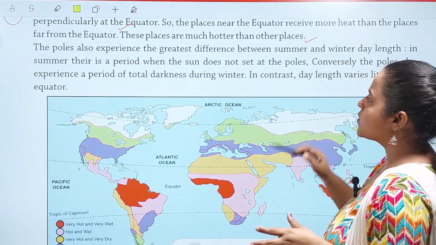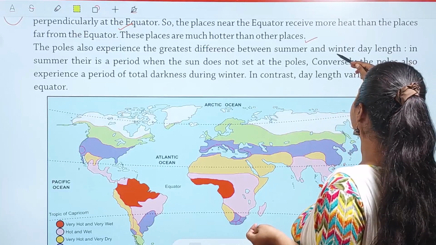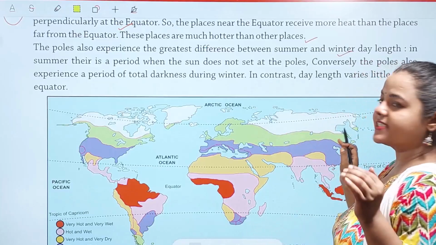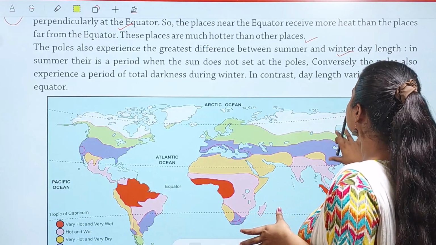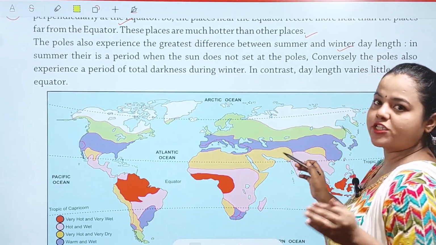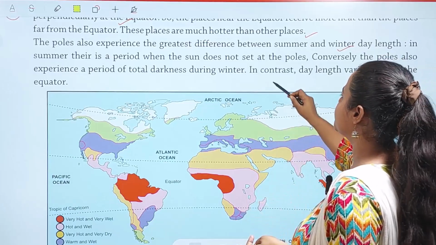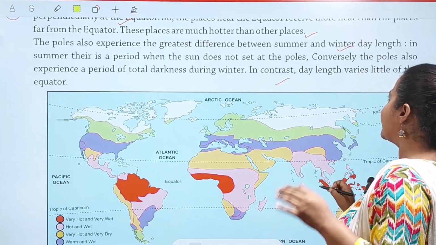The poles also experience the greatest difference between summer and winter in day length, and in summer there is a period when the sun does not set at the poles. Conversely, the poles also experience a period of total darkness during winter, and in contrast, day length varies little at the equator.